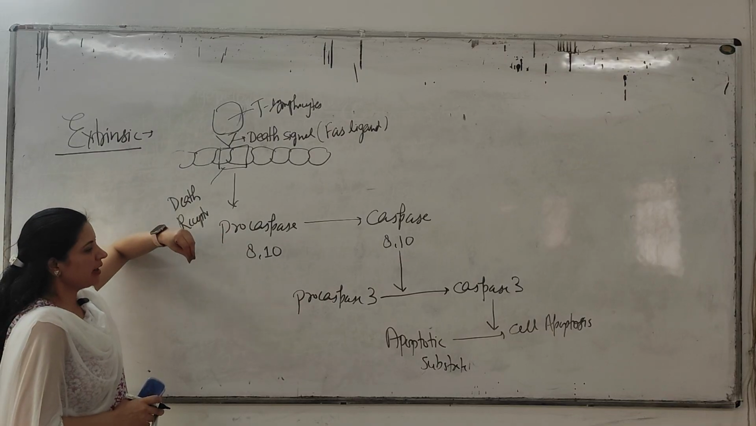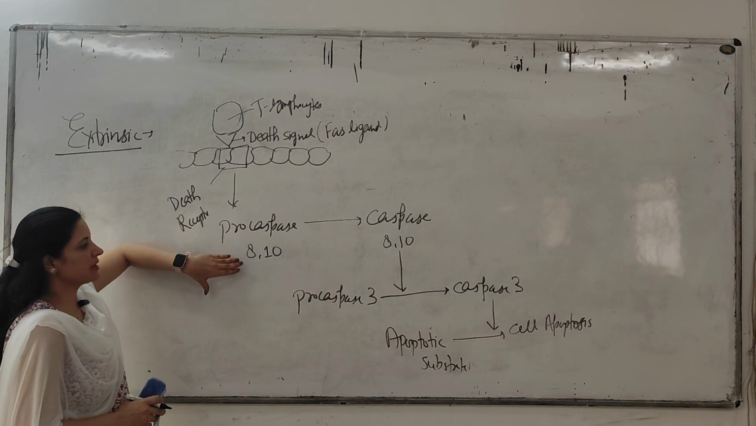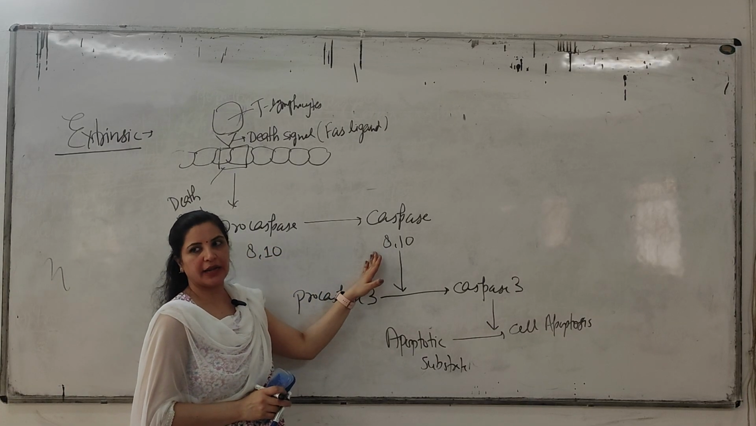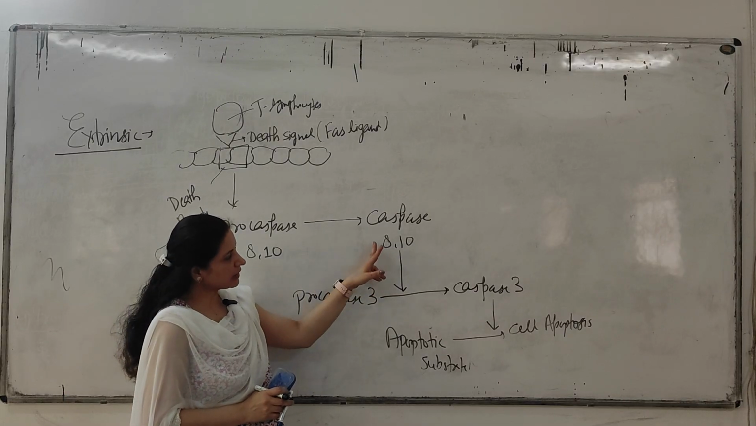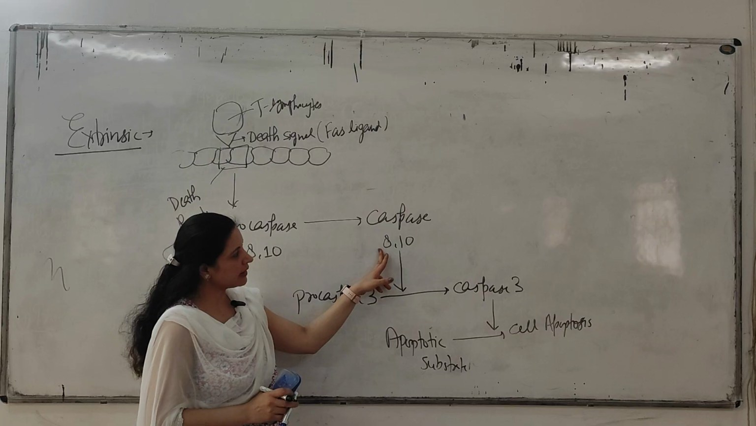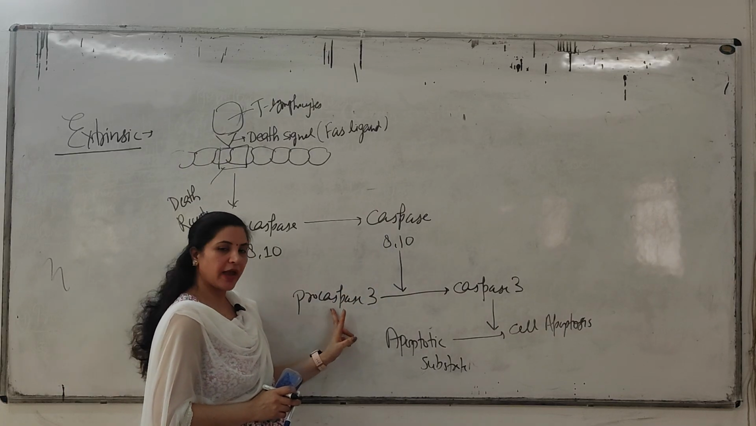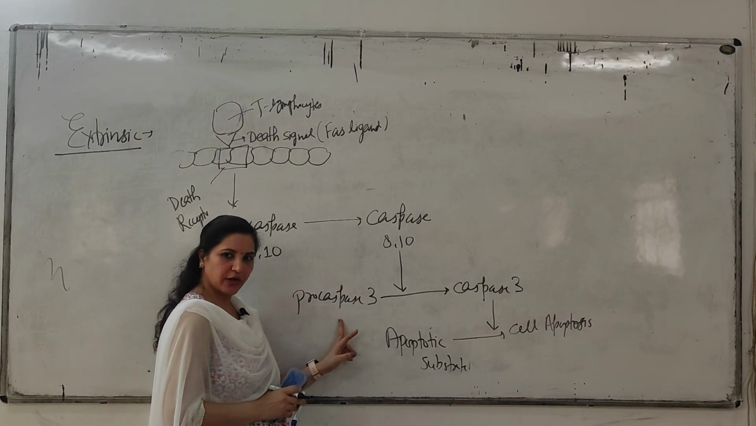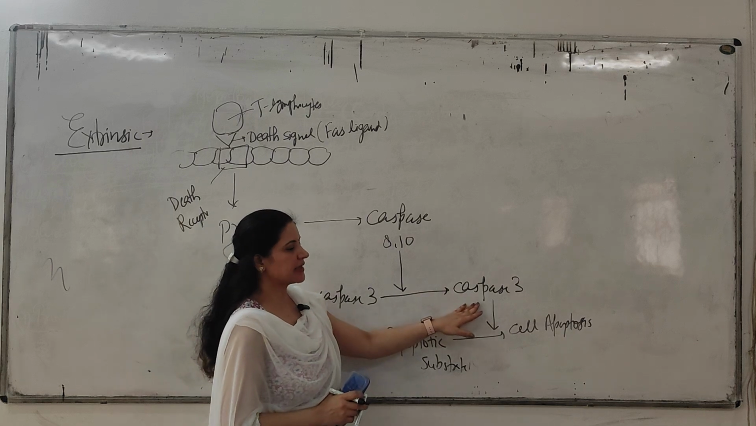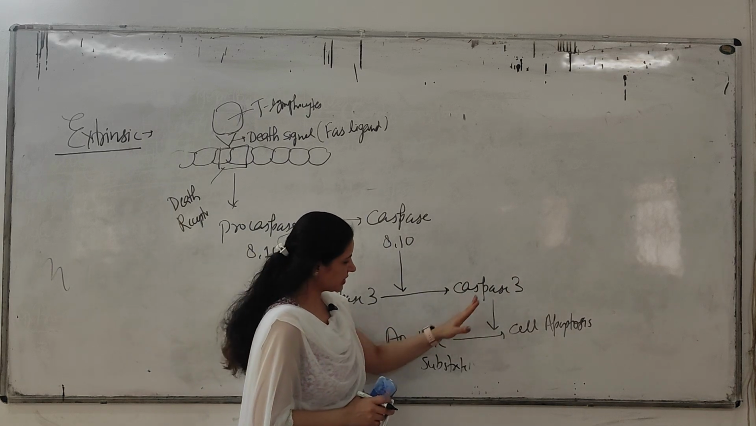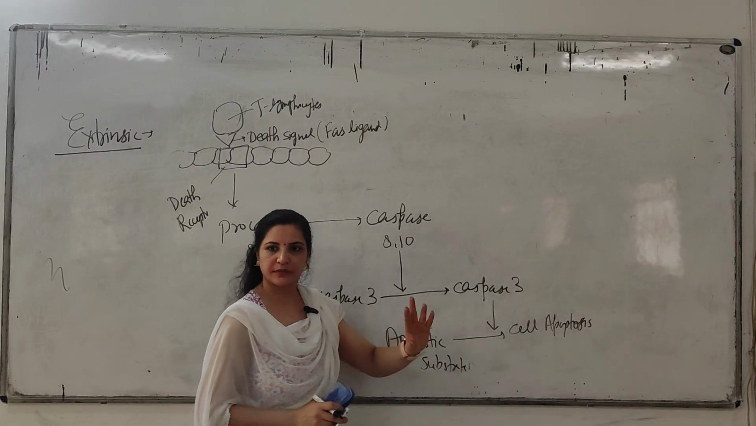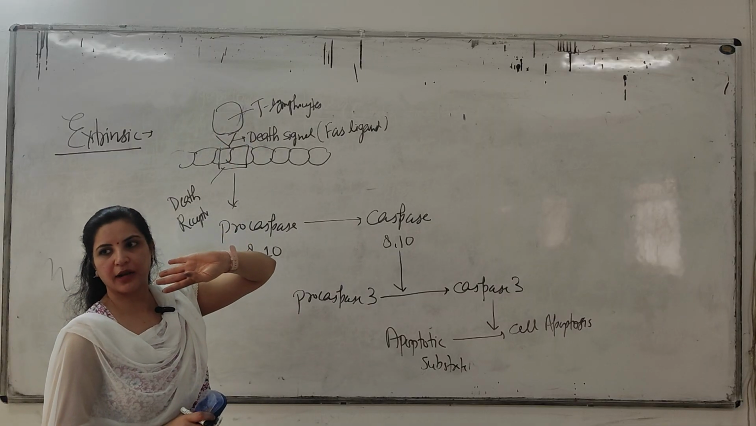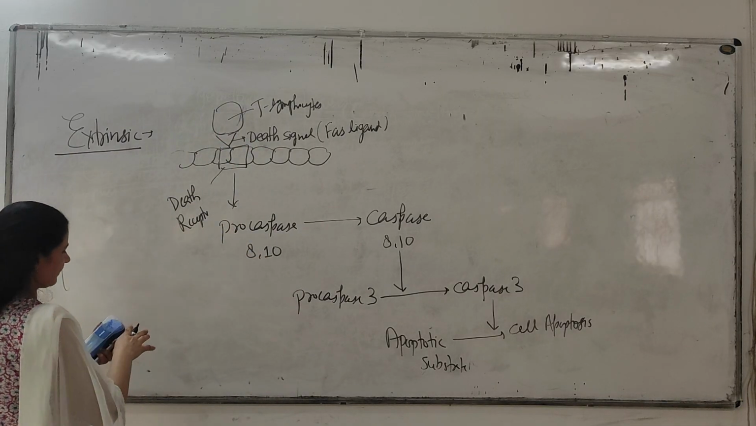It will go inside the cell and activate procaspase 8 and 10, which are in the inactive form, to the activated caspase 8 and 10. Clear? Next, what will this activated caspase 8 and 10 do? It will cause activation of another procaspase, that is procaspase 3. This procaspase 3 is also in inactive form. Now it is activated as caspase 3. Finally this caspase 3 will do cell apoptosis. It will act on the apoptotic substrate, and finally apoptosis will occur. Clear? So this is the extrinsic mechanism.